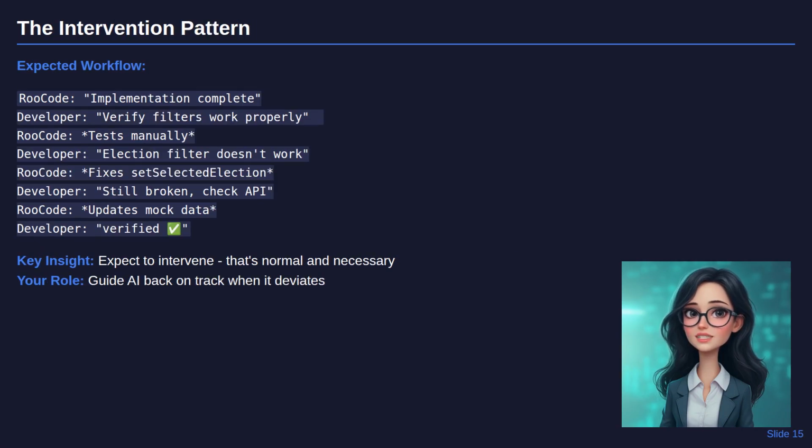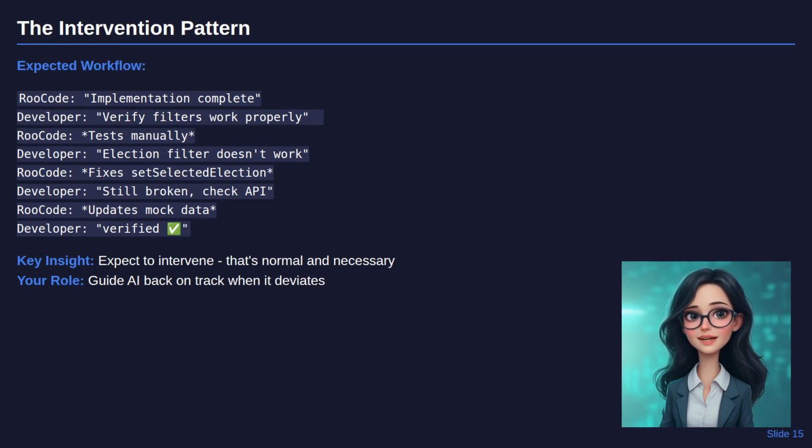Expect the intervention pattern I showed in Task 8. RooCode says, implementation is complete. You test manually and find issues. RooCode fixes the specific problem. You test again and find more issues. Iterate until everything works correctly.